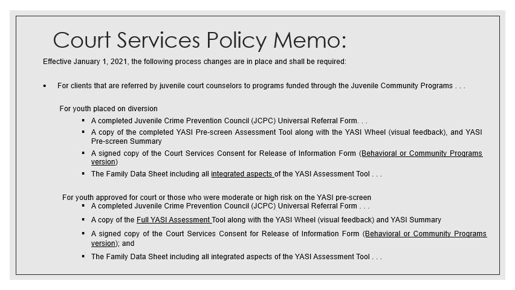For youth placed on a diversion, you would receive a completed Juvenile Crime Prevention Council Universal Referral Form, a copy of the completed YASI pre-screen assessment tool along with the YASI wheel and the YASI pre-screen summary, a signed copy of the Court Services Consent for Release of Information form, which could be the behavioral or the community programs version, and the family data sheet, including all integrated aspects of the YASI assessment tool. We'll talk about the family data sheet in just a few more minutes.